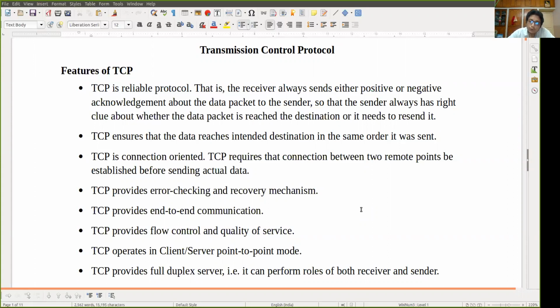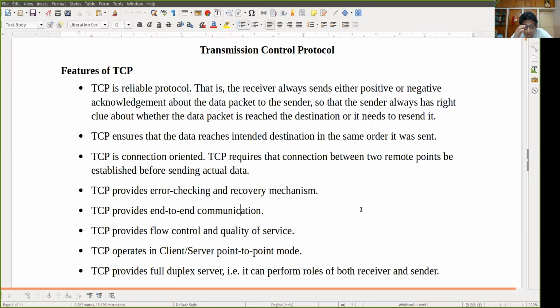So obviously when we are using TCP in our data communication, that communication will be reliable communication. Next is TCP ensures that the data reaches the intended destination in the same order it was sent. So no reordering is needed at the destination end if you use TCP. So that is also another very important feature of TCP.